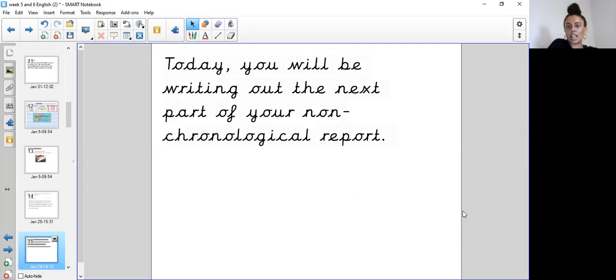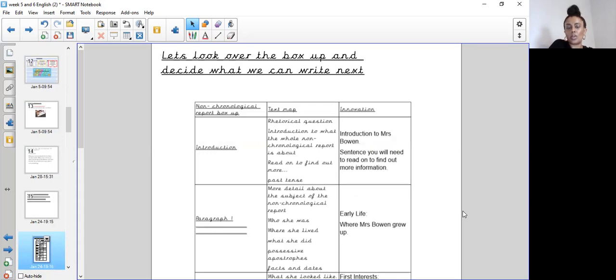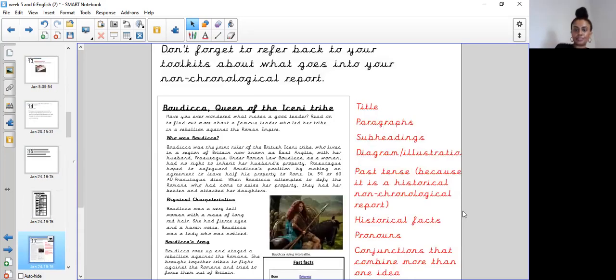Today, we're going to be writing out part of the next section of the non-chronological report. So, in my plan, I've written the next section to be early life. So, a bit about Mrs. Bowen and where she grew up.